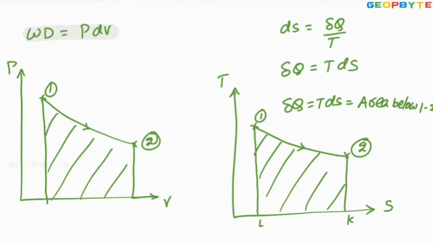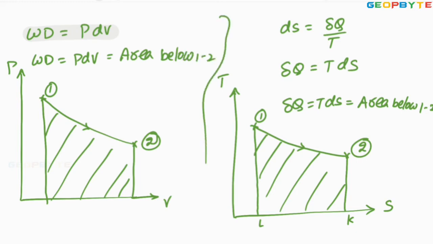That means the area below the curve in the PV diagram is equal to work done. Therefore, work done equals PdV, which equals the area below 1 to 2. Area below 1 to 2 in what diagram? In the PV diagram.